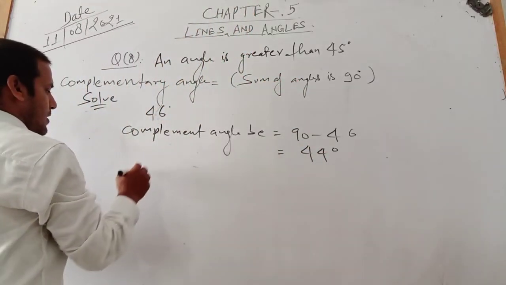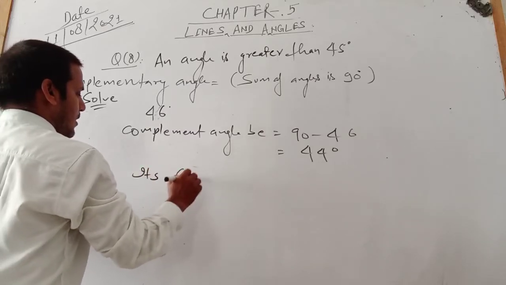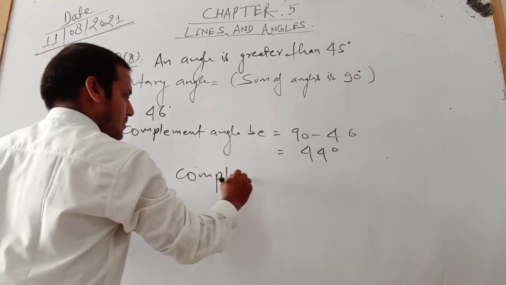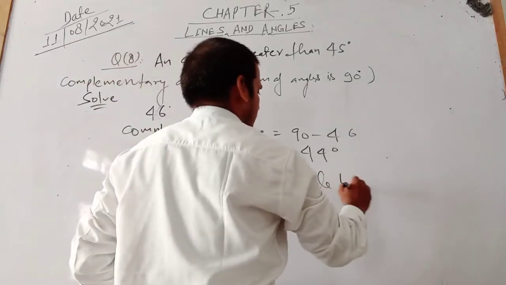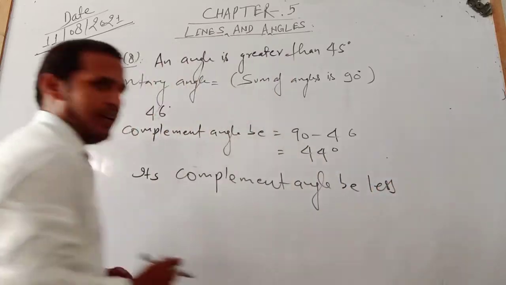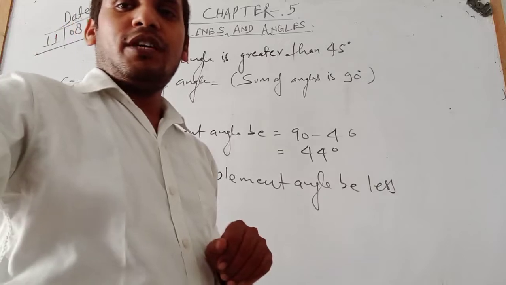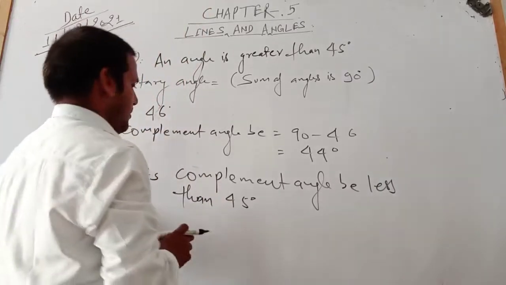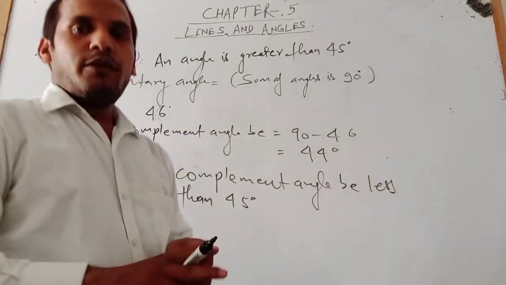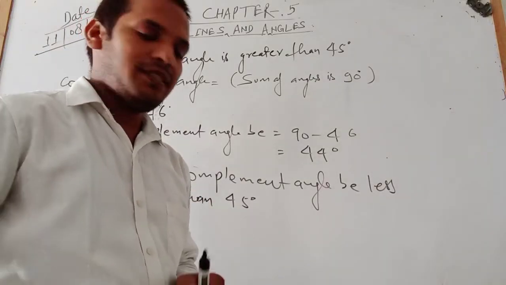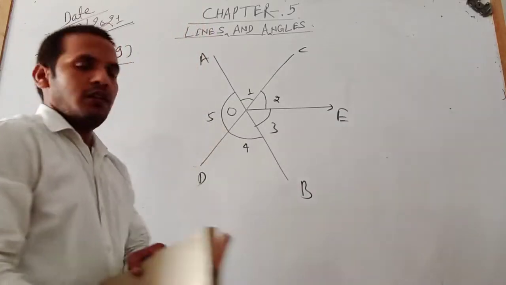So its complement angle will be less than 45 degrees. Okay, less than 45 degrees. Now the next question is question number 9. Let us start. In question 9, a figure is given.